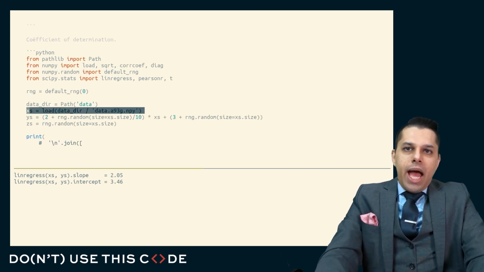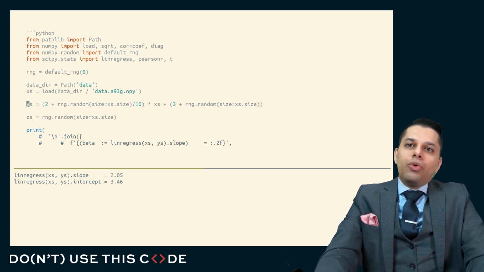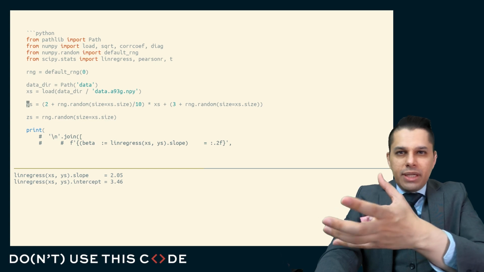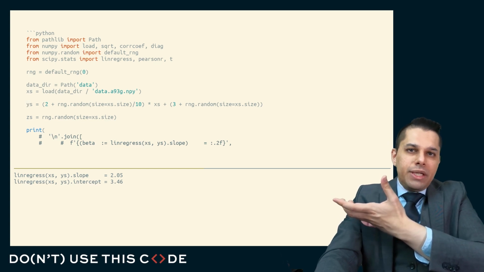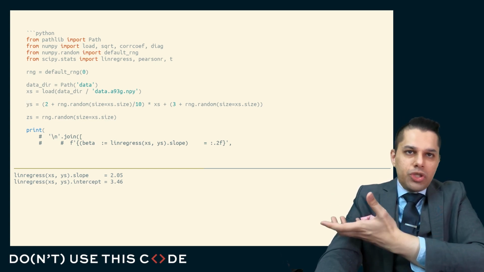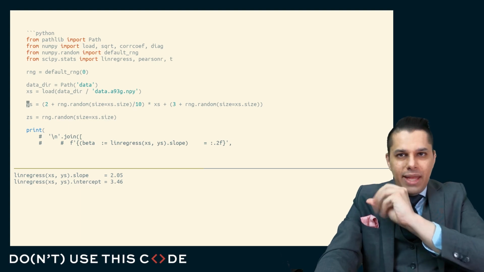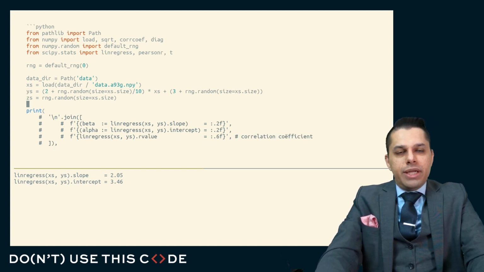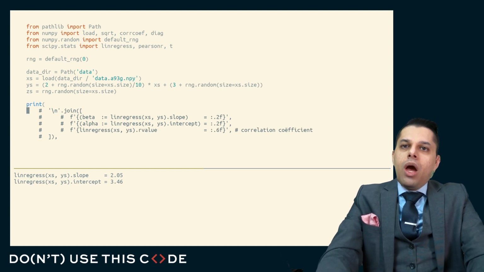Here's the case. I have some data. I am going to create a data set that is clearly linearly related to this data set with just a little bit of noise. It's basically, look, the alpha parameter is basically 3 and the beta parameter is pretty much 2, with a little bit of noise to make it imperfect. And here I have another data set that is completely unrelated to the first data set. There should be no relationship.